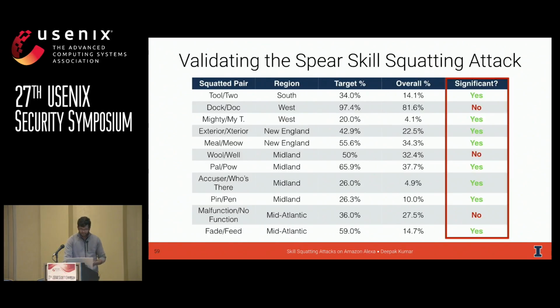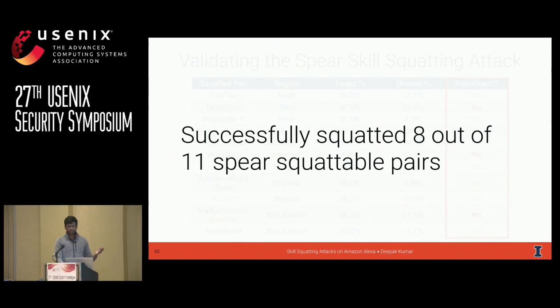And so that's what this column represents. Really the question here is, was there a significant difference between the attack success rates in both of those scenarios? If yes, then we consider that a successful attack, targeting specific groups of people based on how they speak. So in total, we were able to successfully squat 8 out of the 11 spear squattable pairs, with, of course, varying levels of success in each case.